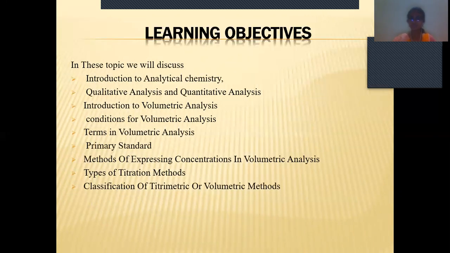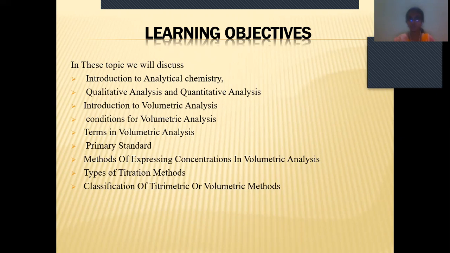So in this topic we will discuss the introduction to analytical chemistry, meaning what is analytical chemistry and what are its uses, a brief introduction about quantitative and qualitative analysis, and a brief introduction to the volumetric analysis, conditions for the volumetric analysis, and the terms used in the volumetric analysis, the definition of primary and secondary standards with examples, the methods of expressing concentration in volumetric analysis, the types of titration methods, and the classification of volumetric methods.